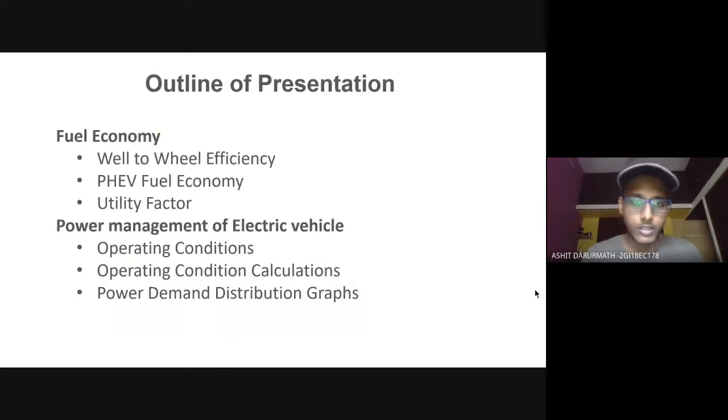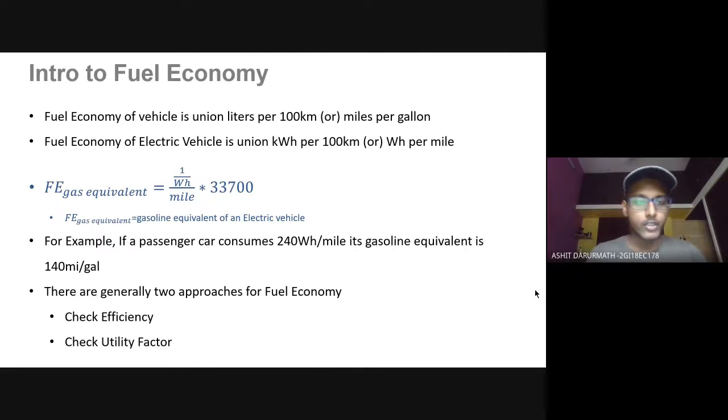Okay, sir. This is the outline of presentation. The first, fuel economy and the introduction of that, will be explained by me, and the next three topics will be explained by Karthik, and the power management of electric vehicle and the next few topics will be explained by me. So fuel economy. Fuel economy is nothing but the unit liters per 100 kilometer, miles, or miles per gallon. And it is the fuel economy of a petrol vehicle, and to convert it to the electric vehicle, the fuel economy of electrical vehicle is defined in the unit kilowatt hour per 100 kilometer.